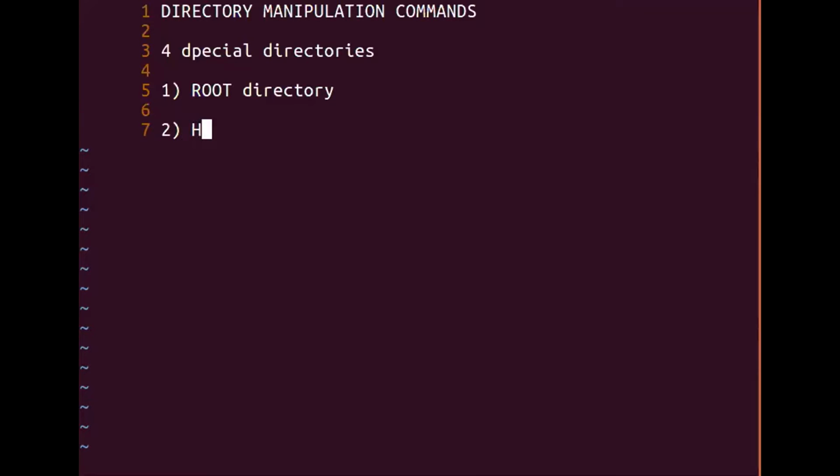Okay, so that is the first special directory that Unix supports. The second one is called the home directory. Now we use this home directory whenever we first log into the system, right? In most Unix operating systems, once you give the login and password, you get the dollar prompt. This dollar prompt is the prompt at which your home directory actually resides, right?